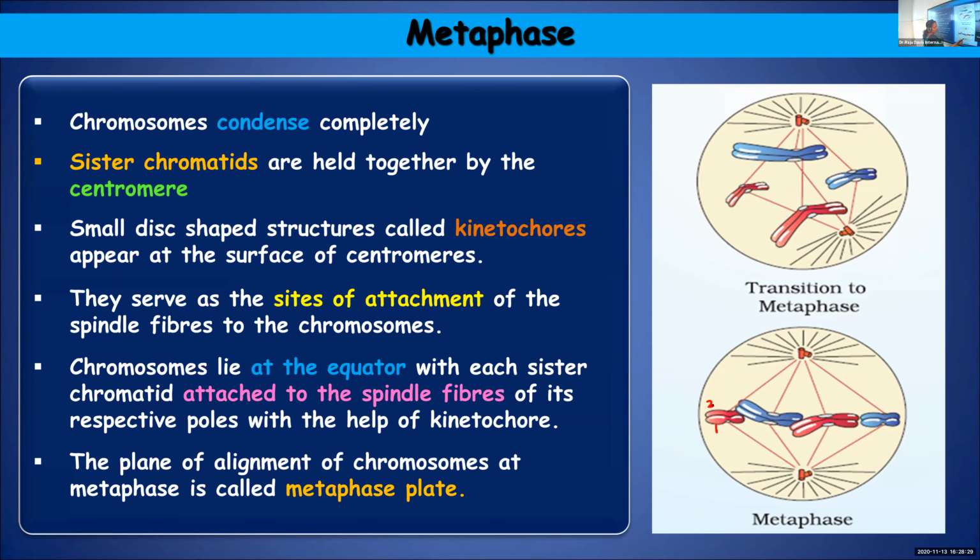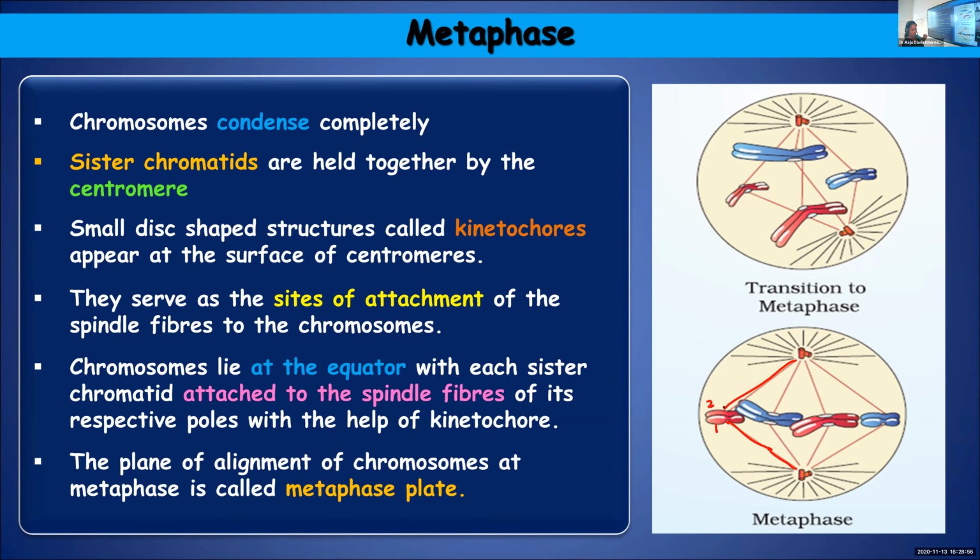Spindle fibers coming from this pole will be attached to this sister chromatid, whereas those arising from the opposite pole will get attached to the other sister chromatid. So chromosomes get aligned at the equatorial plane with the help of spindle fibers attached to the kinetochores.